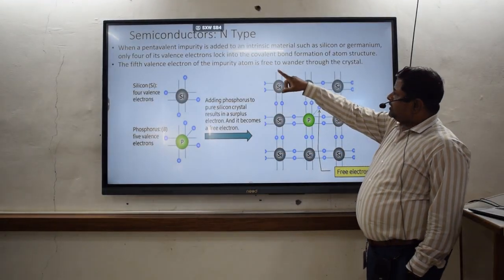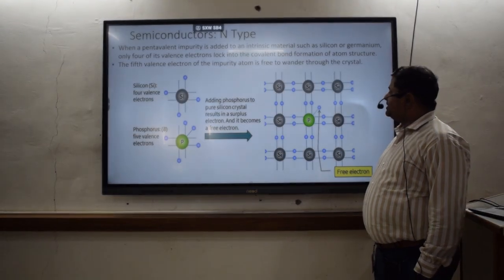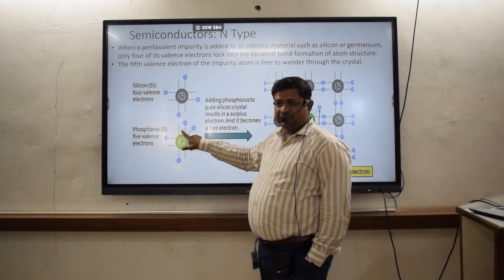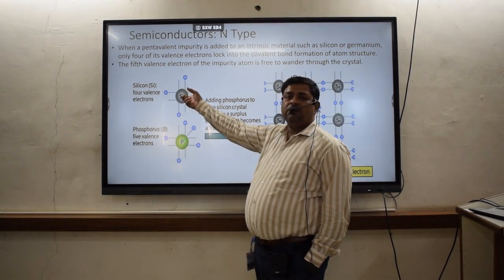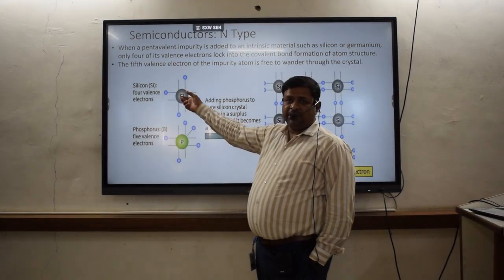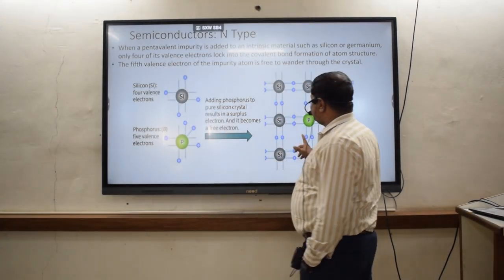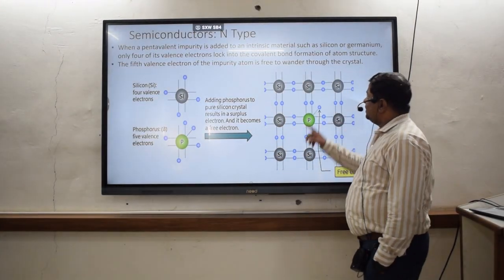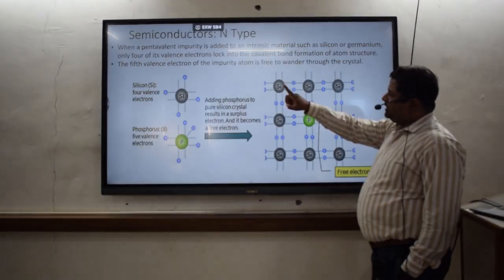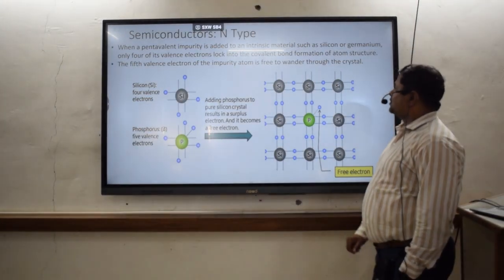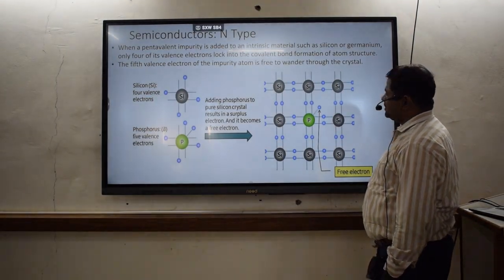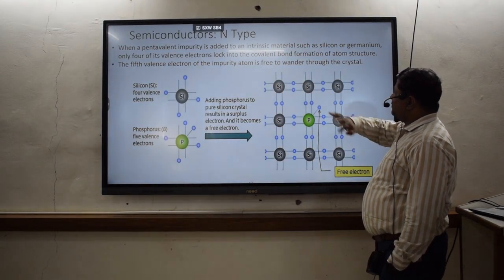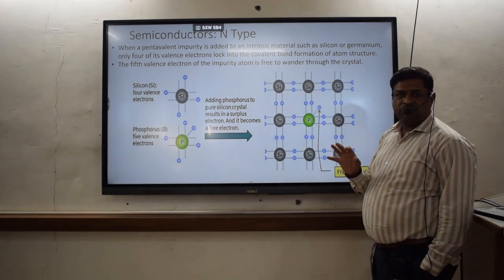So here you can see that pentavalent impurity is added to an intrinsic material. This is impurity. This is not a pure one. This is impurity which we are adding to the pure semiconducting material, pure silicon semiconductor. After addition, we get the extra electron which is free for electricity conduction. In silicon or germanium, only 4 of its valence electrons lock into the covalent bond formation of the atom structure. The 5th valence electron of an impurity atom is free and it can wander through the crystal. It can wander here and there through the crystal.